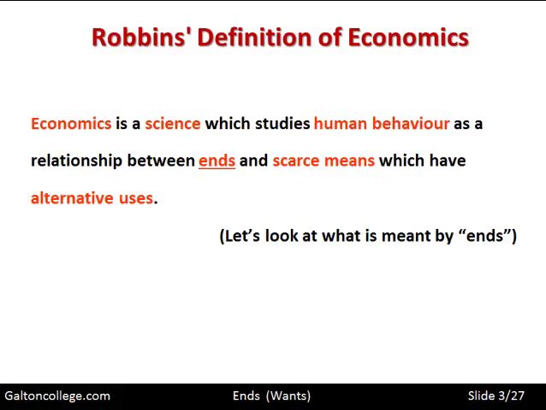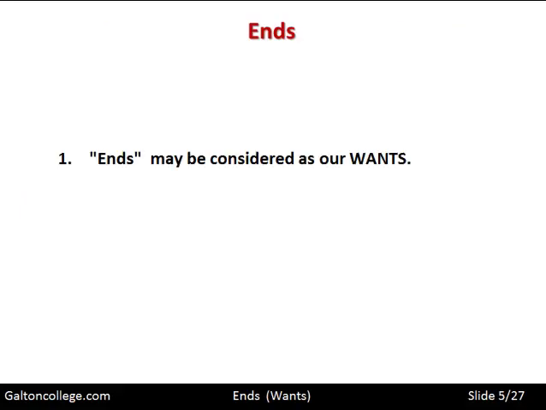So let's look at ends and see what's associated with this idea of wants or ends. Ends may be considered as wants. As I said, it's the ends, that's why we're working, that's why we participate in a working life. We want to acquire the resources to satisfy our wants. We've all got wants. We have wants that are generated from various sources, and as I said, we'll look at these in the course of this video.